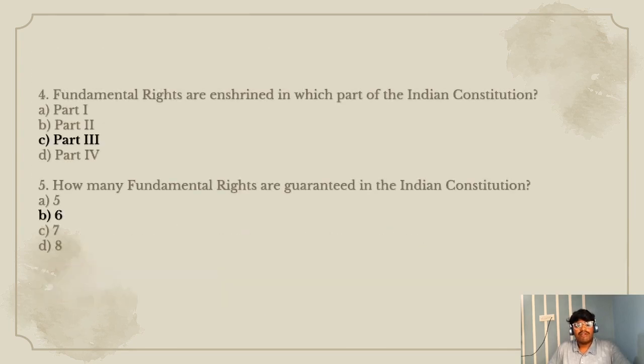Fourth question. Fundamental rights are enshrined in which part of the Indian Constitution? Option A, part 1, option B, part 2, option C, part 3, option D, part 4. The right option is option C, part 3. Fifth question. How many fundamental rights are guaranteed in the Indian Constitution? Option A, 5, option B, 6, option C, 7, option D, 8. The right option is option B, 6.